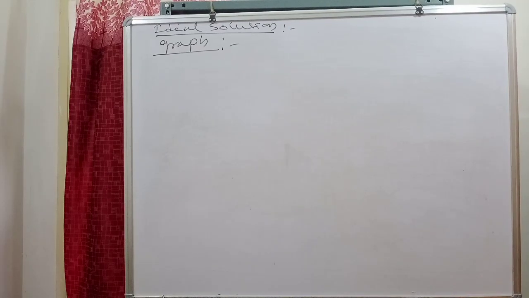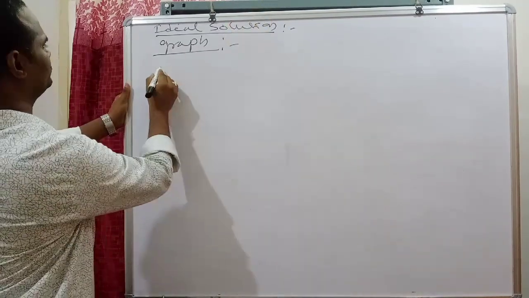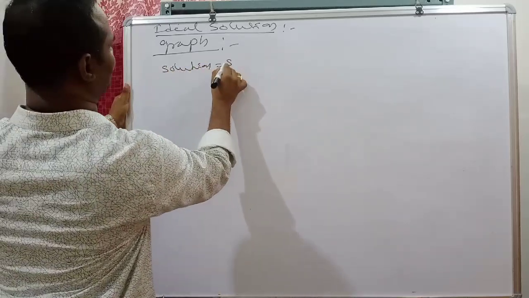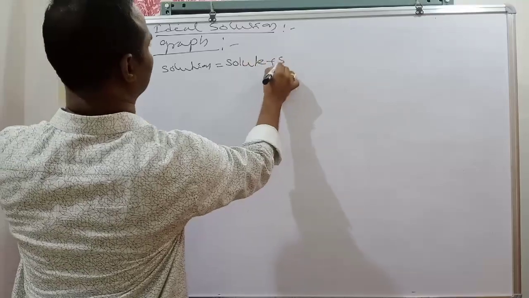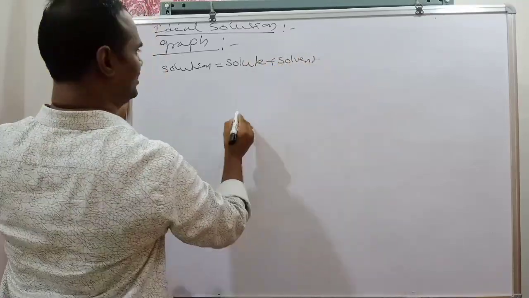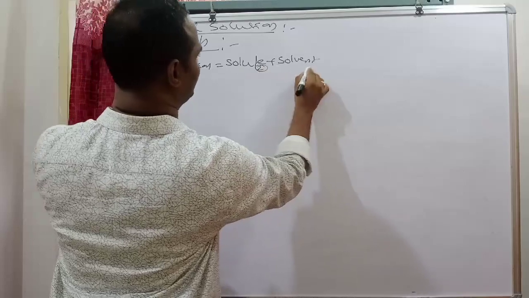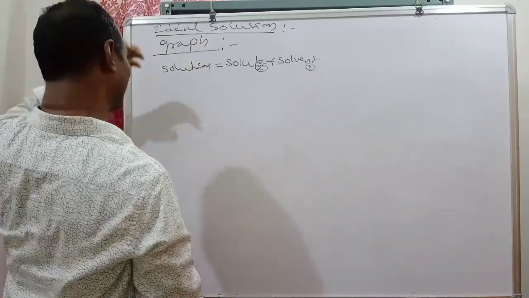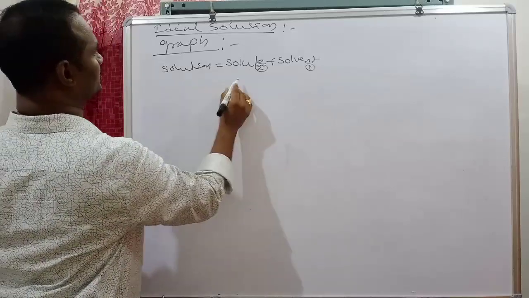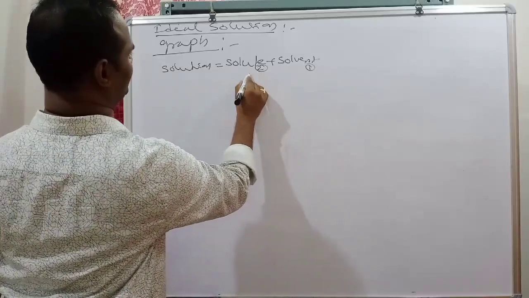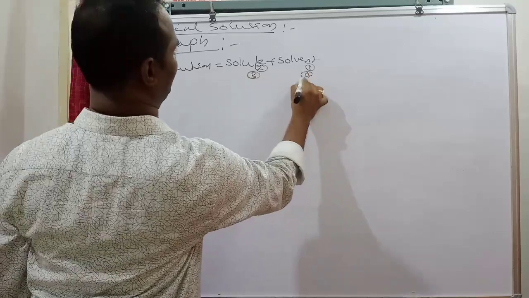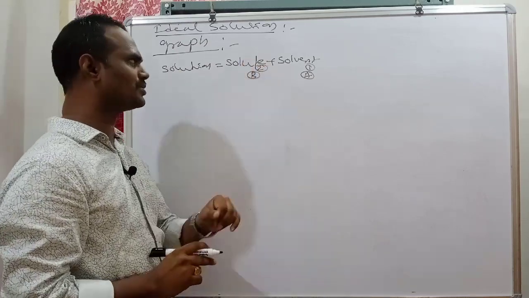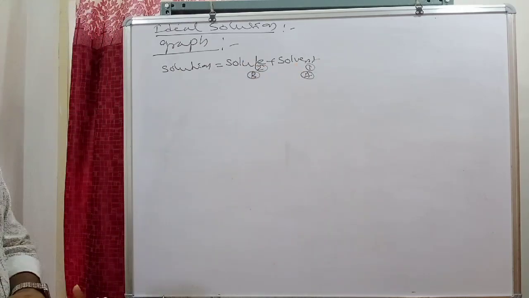See, the graph for an ideal solution. In this, I'm going to write: solution is equal to solute plus solvent. Generally, the solute is denoted with the number 2 and the solvent is number 1. Here, carefully, these are letters; frequently we use B and A. 2 or B belongs to the solute, 1 or A belongs to the solvent.